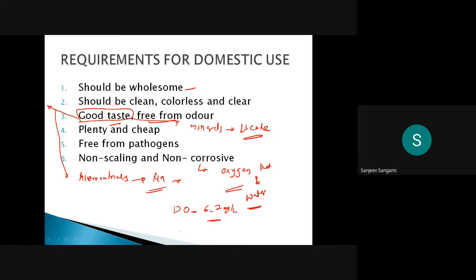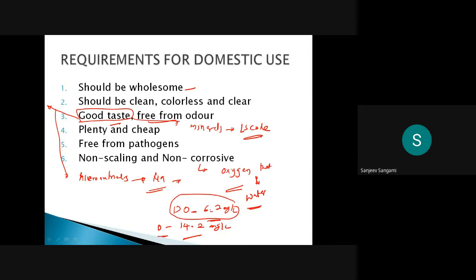And normally the DO ranges from 0 to 14.2 milligram per liter. So this is the maximum saturation level, that is 14.2 milligram per liter. And our body requires only this much.